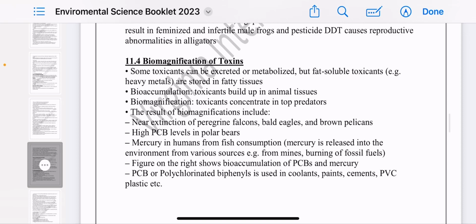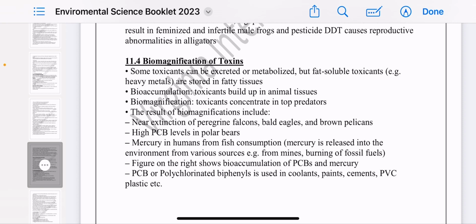Okay, the last section is going to talk about the biomagnification of toxins. You know that everything that goes inside the body has to be expelled or excreted by the kidney, which means the kidney is going to filter out every toxin that's entering the blood. So what if this toxin is not expelled or excreted out of your body? This means that this toxin is going to accumulate inside your blood or even inside a tissue in your body. Okay, so how is this going to happen?